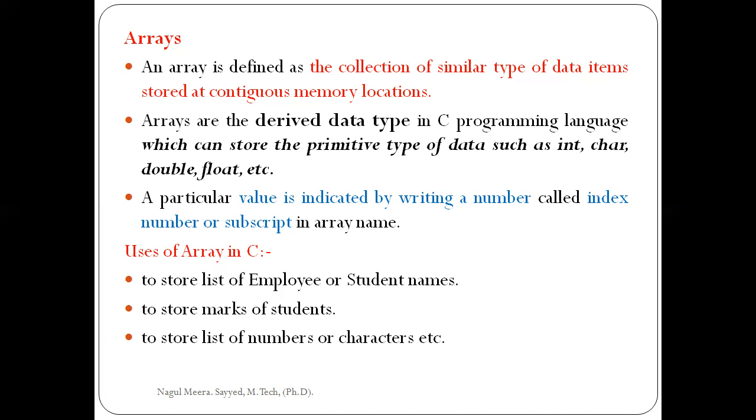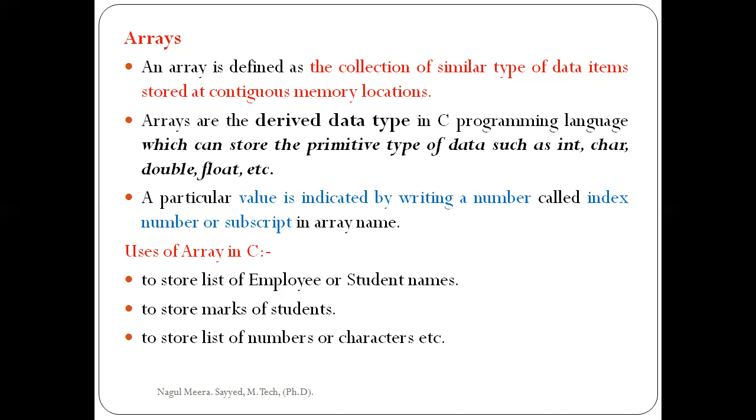If we want to store a name, which is characters, all characters are stored. If we want to store floats, arrays are used for all float values. So an array is a collection of similar data types. It is a derived data type that can store primitive data types such as integer, character, float, double, etc. This is our array.